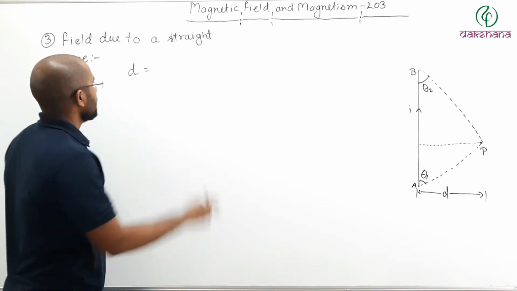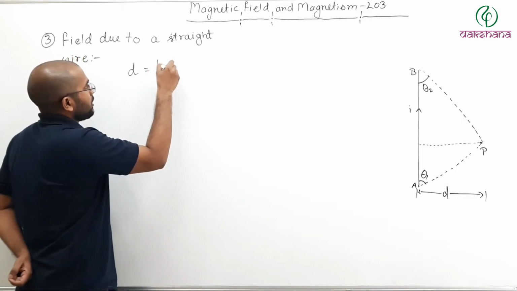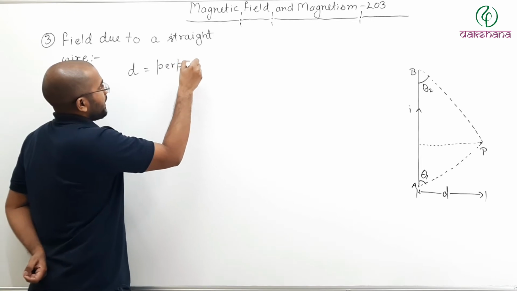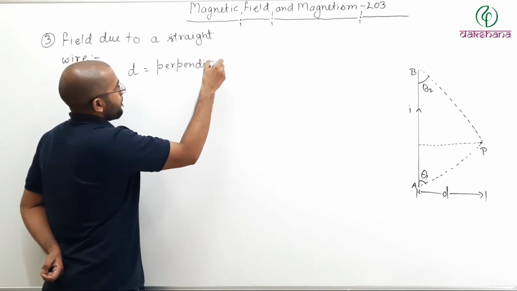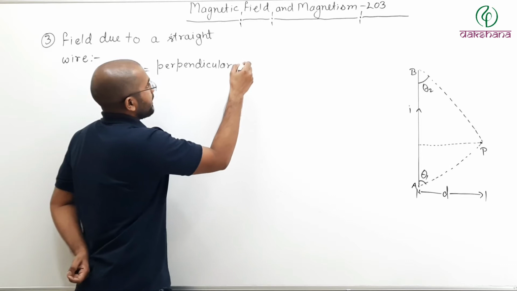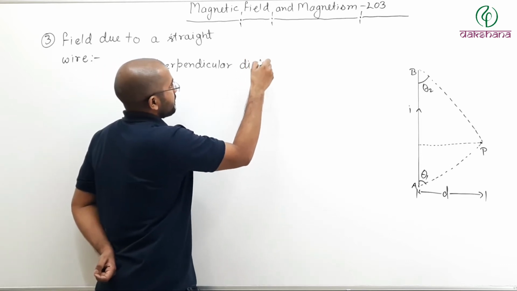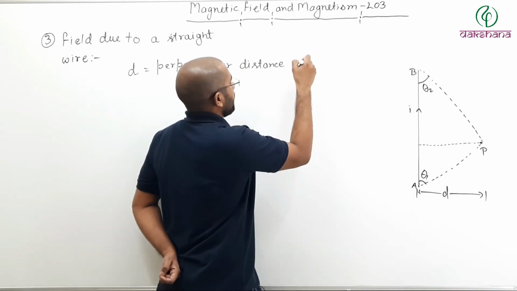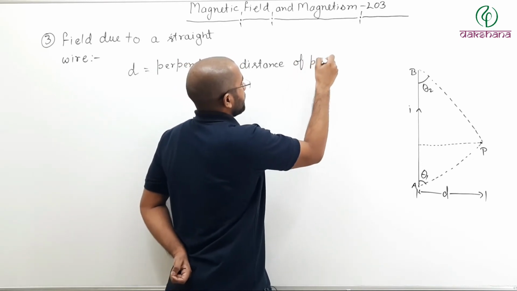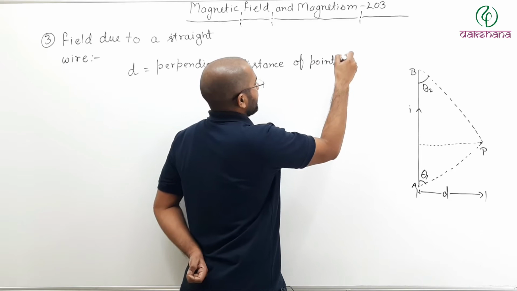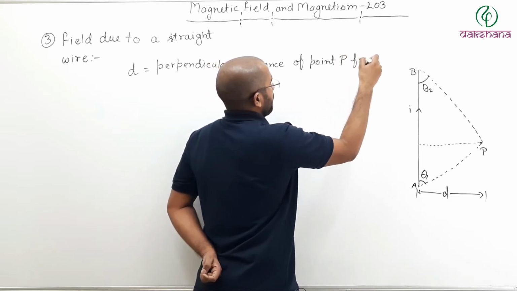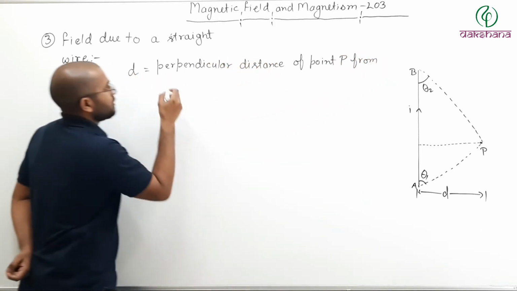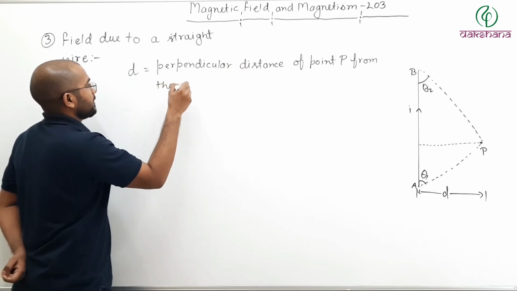What is small d? Small d is your perpendicular distance of point P from the wire.